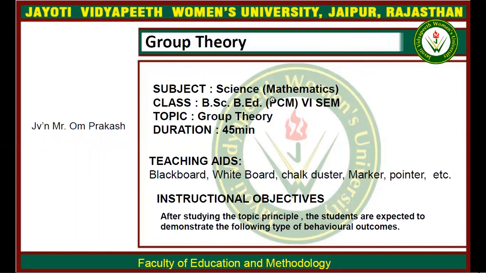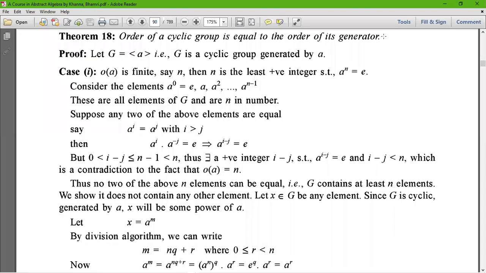Today I'm going to deal with the topic on group theory, in which I'm going to prove one more theorem on cyclic group. Today I'm going to prove that the order of a cyclic group is equal to the order of its generator, the first theorem of cyclic group.